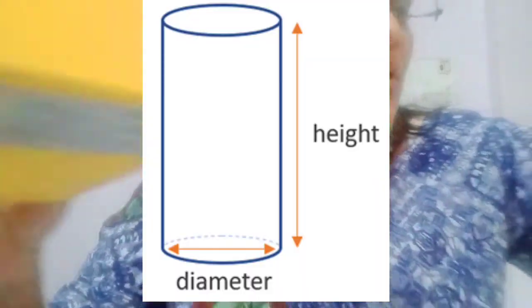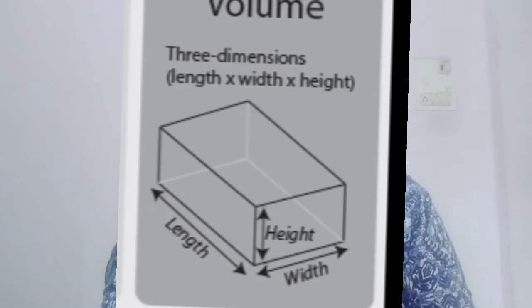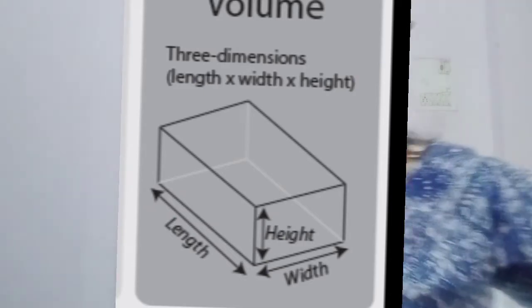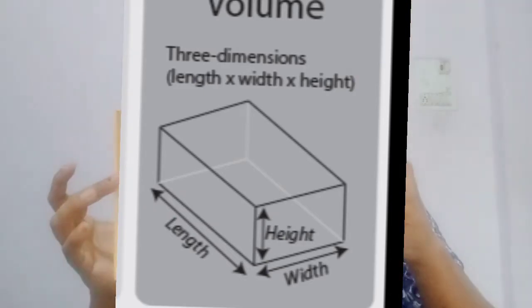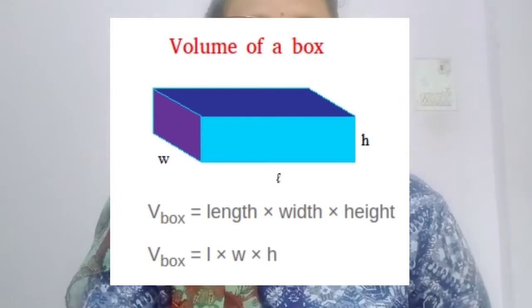So volume is not a very hard thing. We can take out the volume of this box, this bottle, this glass. Volume means how much space is occupied by the substance.